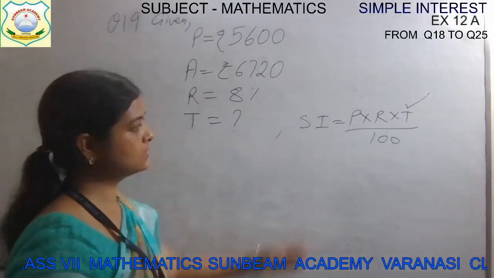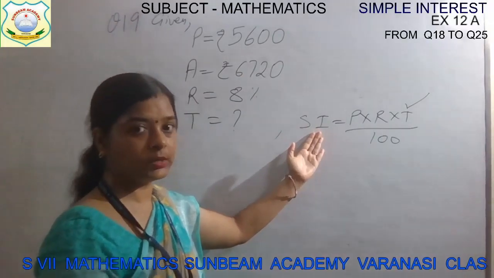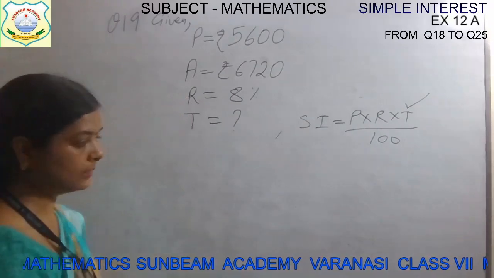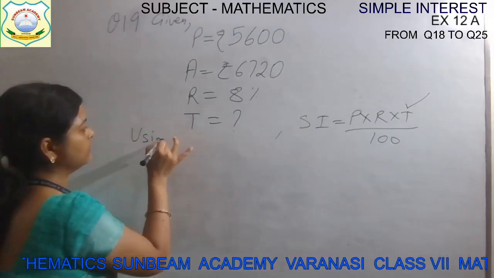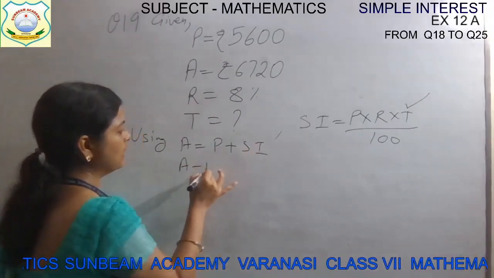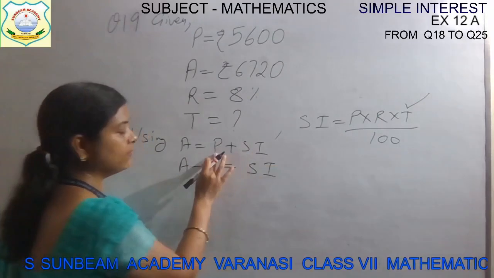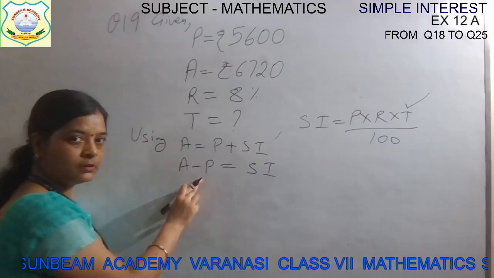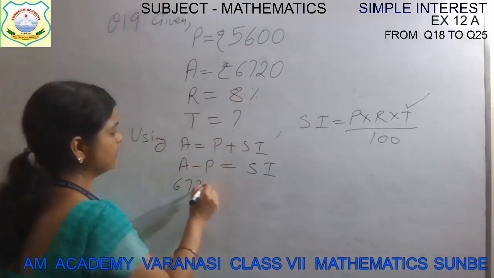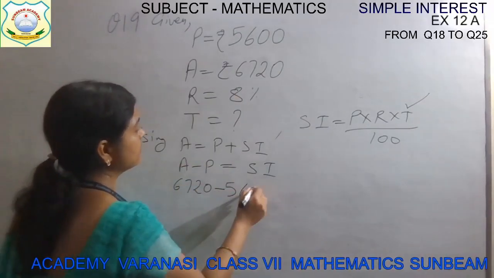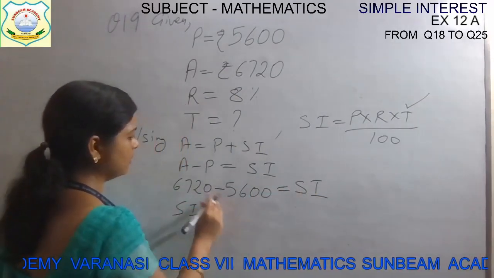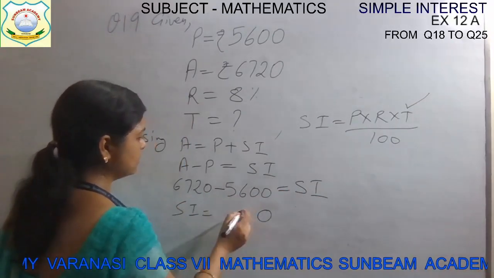But in this case, simple interest is not known to us. So first we will find the simple interest by using the amount formula. So you will write, amount is equal to P plus SI. So amount minus P is equal to SI. This P will transpose to this side and it will become minus. Okay. Amount is given, 6,720. Principal money is 5,600. That is your simple interest. So your simple interest will be how much? 0. Then 2 minus 0 is 2.